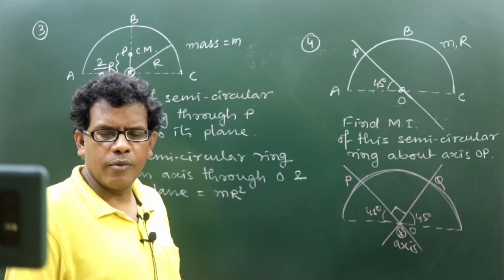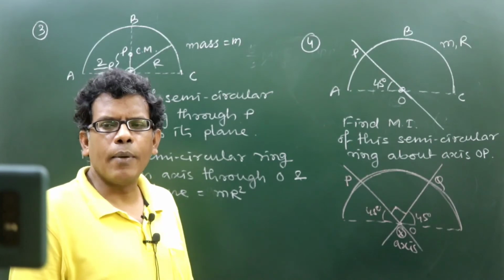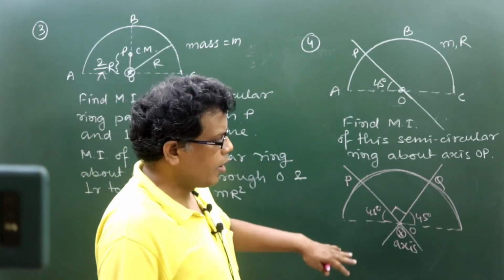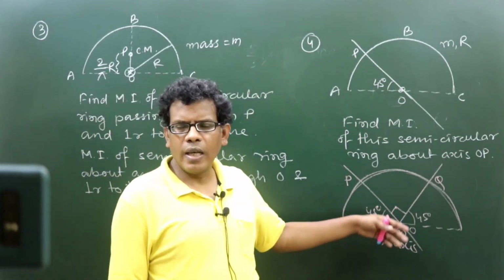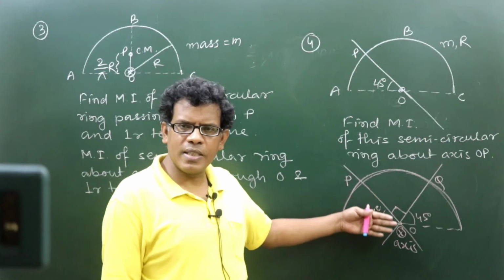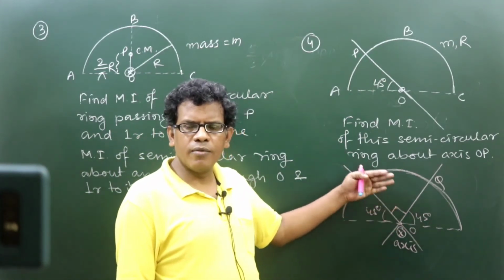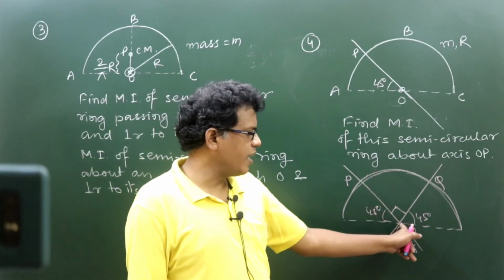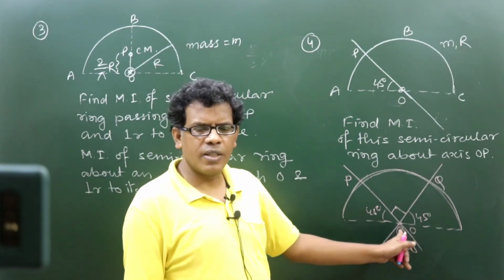So the moment of inertia about OP is the same as about OQ. OP and OQ are perpendicular to each other, passing through one point O, lying on the plane of the semicircular ring. The third line passing through O is the axis of the ring.